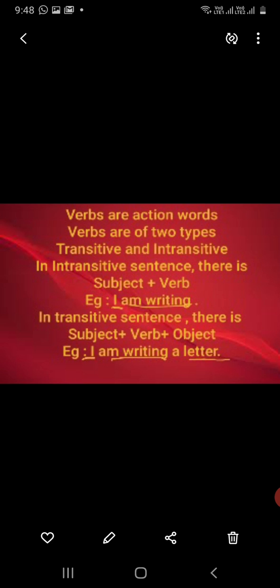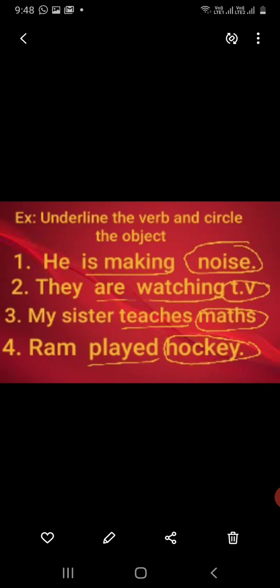Next, we will see transitive sentences. In a transitive sentence, what is there? There is a subject, there is an object and a verb. So the example can be seen by you. I is subject, am writing is verb, and a letter is object. So it is very clear to all of you what is verb and what is object.